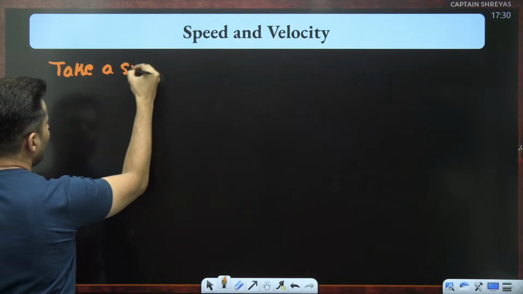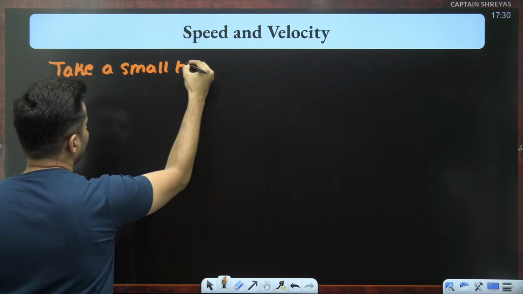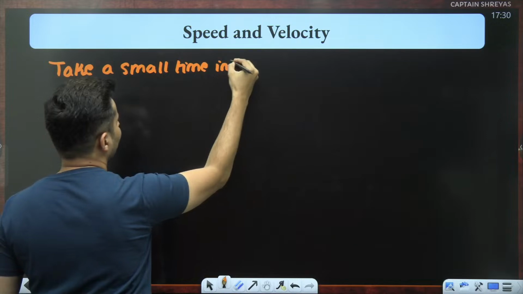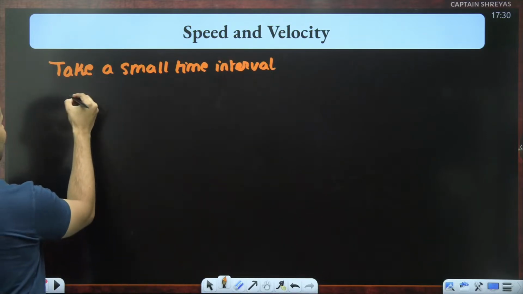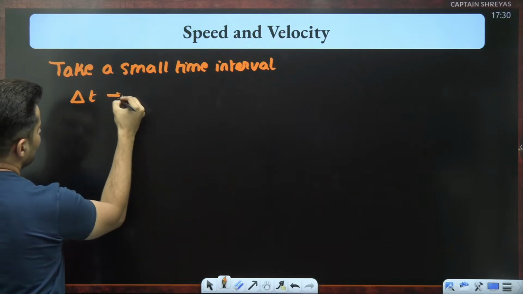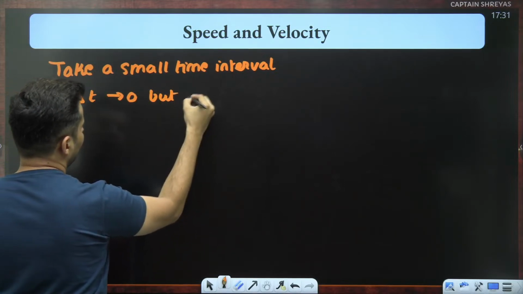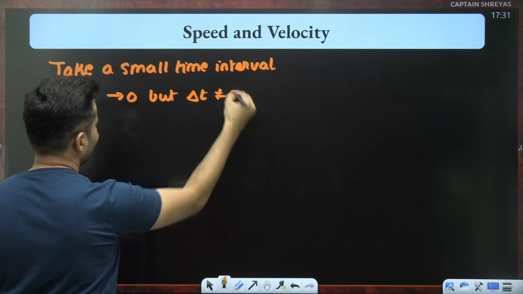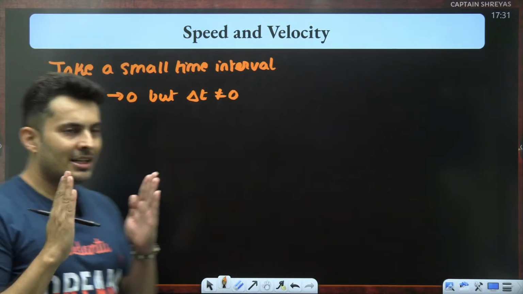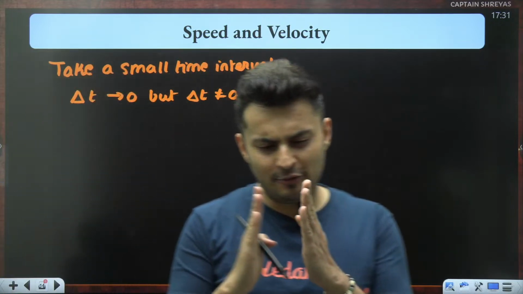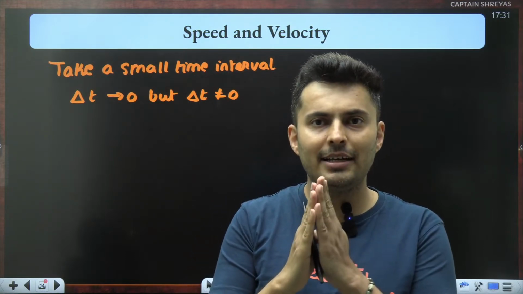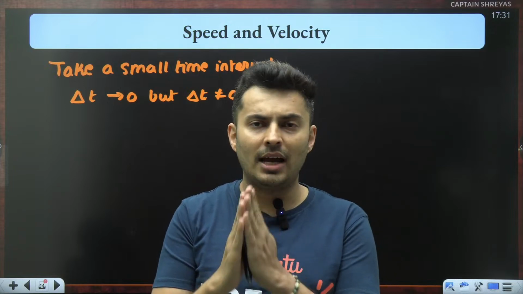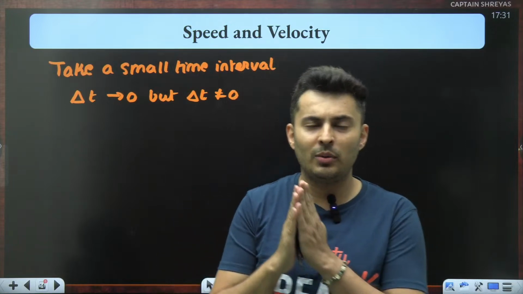When I say you are taking a very small time interval, it means delta t tends to 0, but delta t not equals to 0. The time interval is very small, very close to 0. It is infinitely small. You cannot assign a value or a number to it, like 0.1, 0.01.